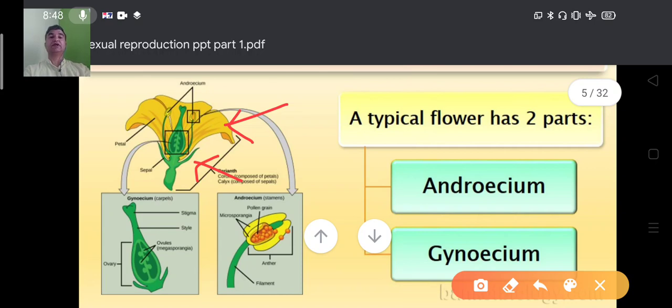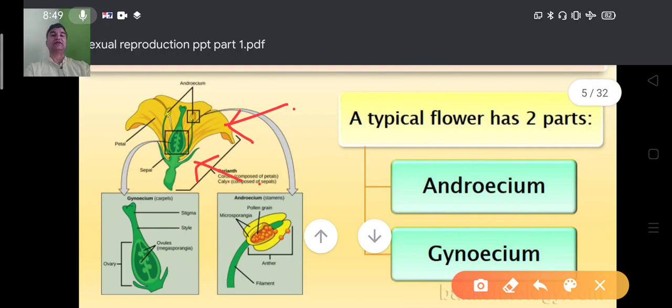The calyx is made up of sepals and the corolla is made up of petals. Sometimes the sepals are either free or fused. If sepals are free, it is called polysepalous; if sepals are fused, it is called gamosepalous. Similarly, if petals are free it is called polypetalous, and if petals are fused it is called gamopetalous.